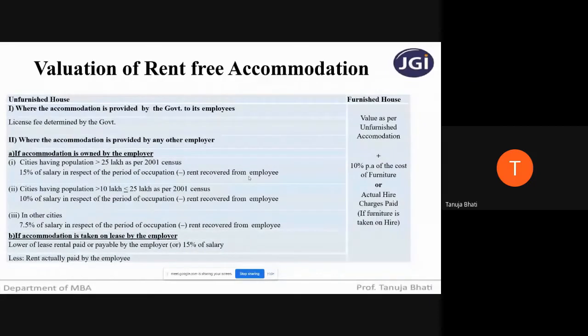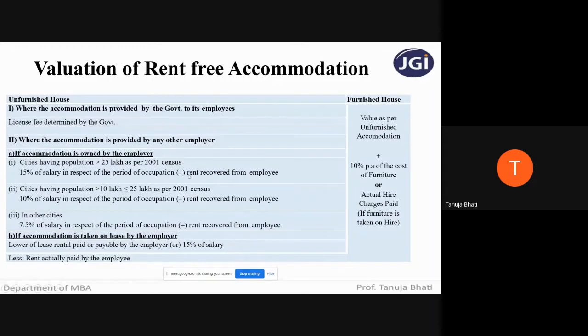So it is concessional rent-free accommodation. Out of 1,500, I'm recovering only 200 from the employee. The remaining 1,300, I am giving him as free accommodation to stay in. So 15% of salary minus any rent recovered from the employee.